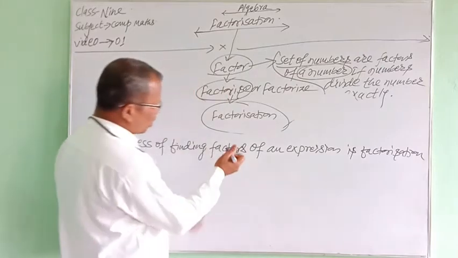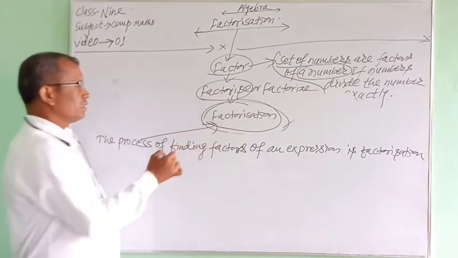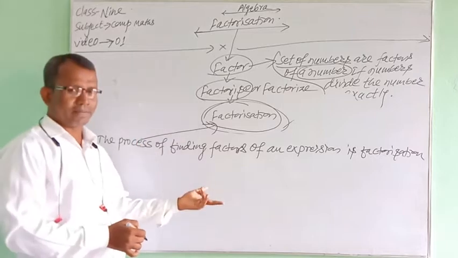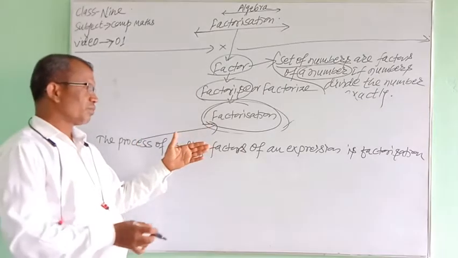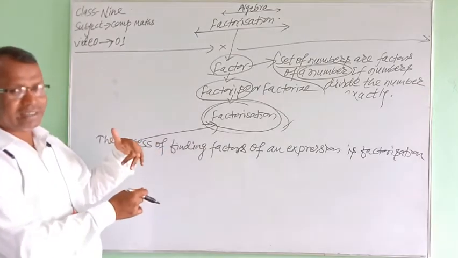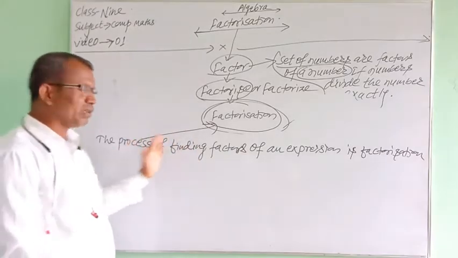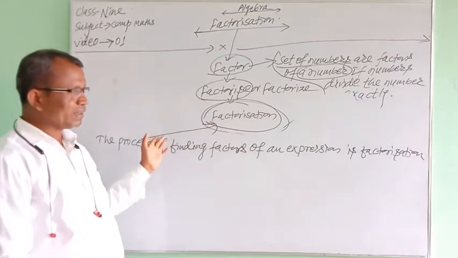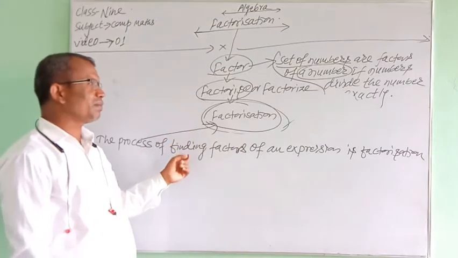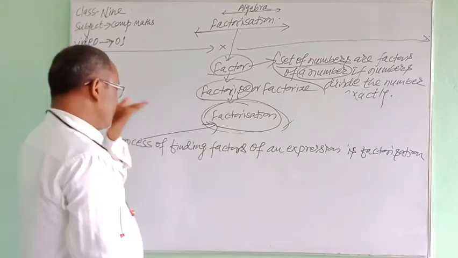Means the word factorization refers to the process of finding factors. What kind of process is here? What should be processed here? And why process it? Here an algebraic expression is processed. And why is an algebraic expression processed under factorization? It is processed to convert it into its constituents, into its factors. Okay?